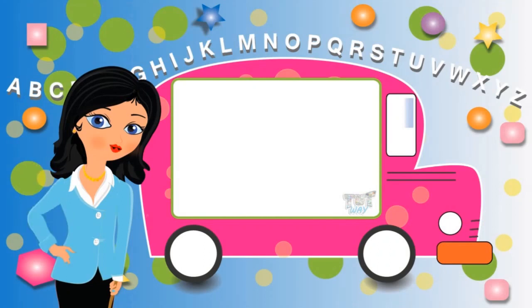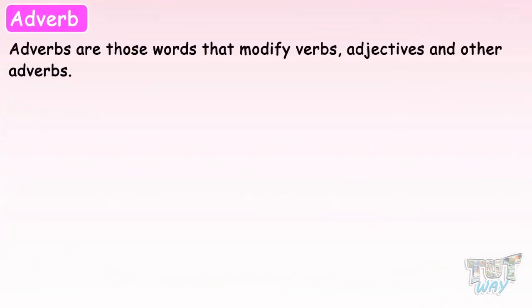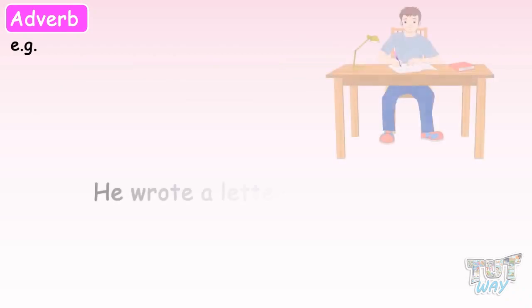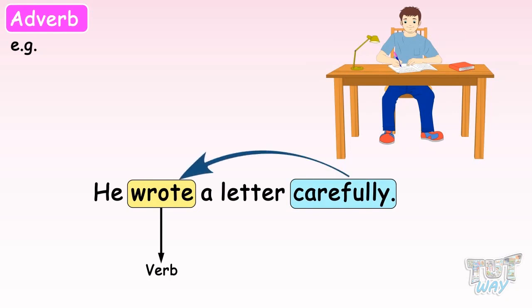Today, we will learn about the position of adverbs. So let's start. We know that adverbs are those words that modify verbs, adjectives, and other adverbs. For example, he wrote a letter carefully. Here, the word wrote is a verb, and the word carefully is modifying the verb wrote. So carefully is an adverb.